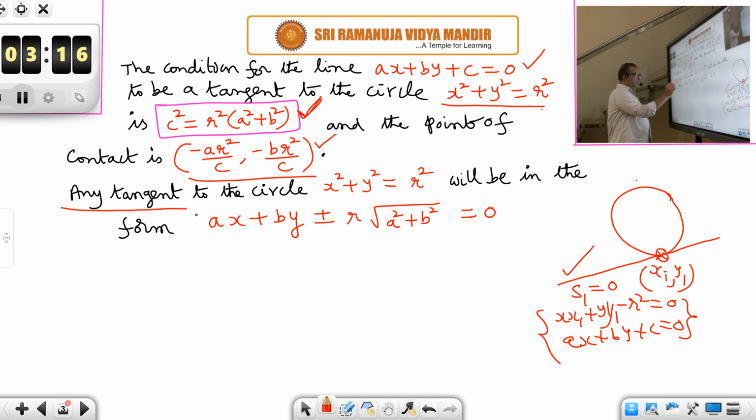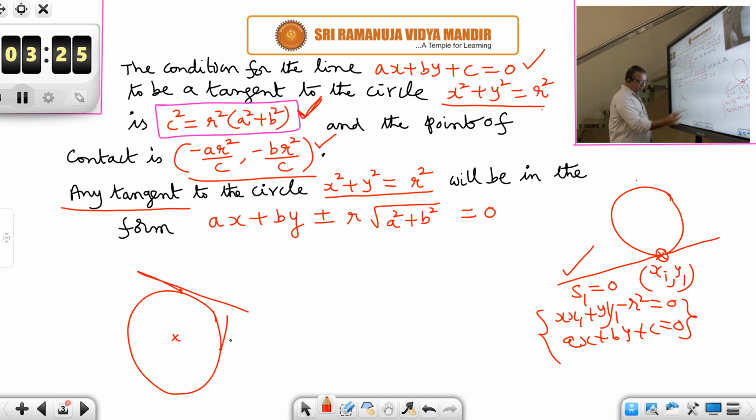Lastly, any tangent to the circle x square plus y square is equal to r square. There are different tangents, is it not? At different points on the circle, there are different tangents with different slopes. Okay. So, all of them are given by this formula. All their equations will be in this form, where ax plus by plus or minus r into root of a square plus b square is equal to 0.